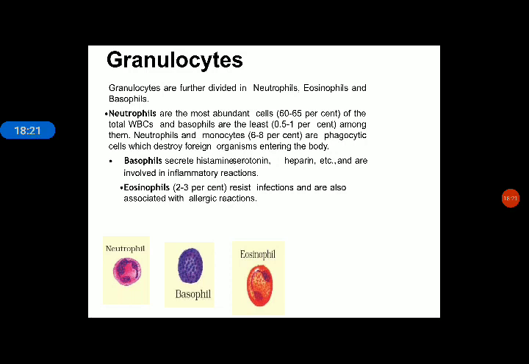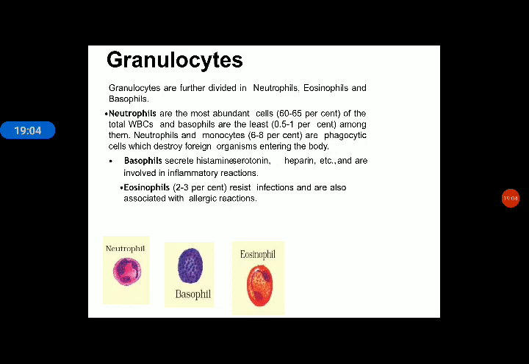Neutrophils are the most abundant cells of total WBCs. You must remember, most abundant cells of total WBCs. Suppose total white blood cells are 100. Then out of 100, 60 to 65 cells are of the neutrophil category. So neutrophils are the most abundant cells, that is 60 to 65% of total WBCs, and basophils are the least, 0.5 to 1% among them.